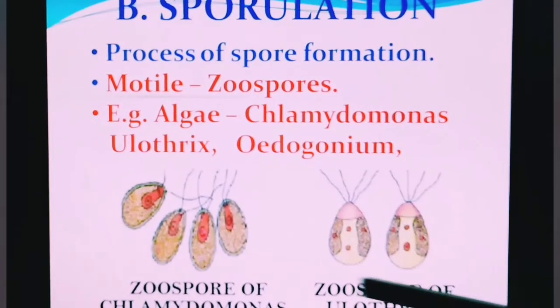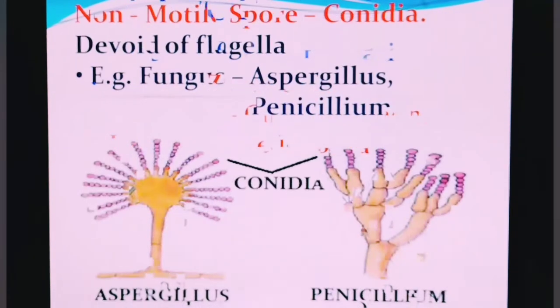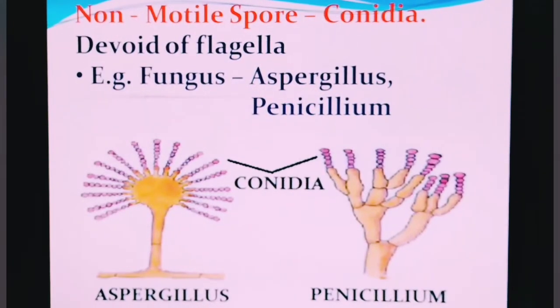Here, this is an example of Ulothrix where the zoospores are found to be having 4 flagella. So here they are considered to be motile. Another thing is what we were talking about, that is the non-motile spores, and that is found in fungus. Examples are Aspergillus and Penicillium, as what you can see on the screen.